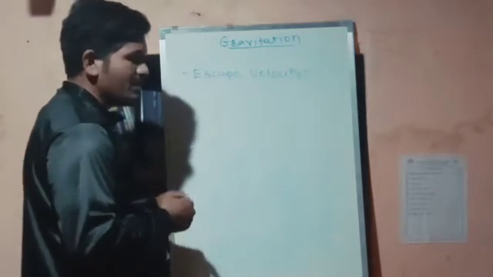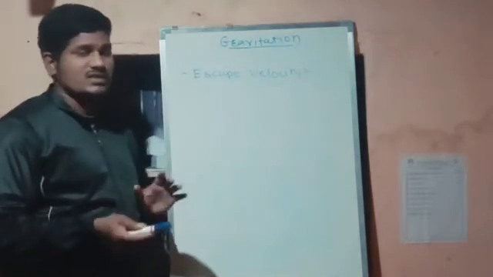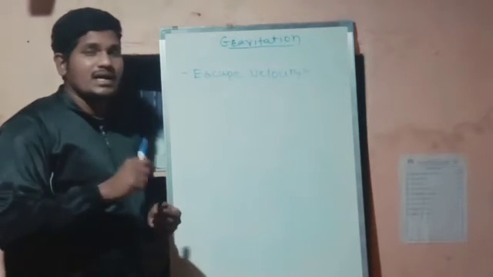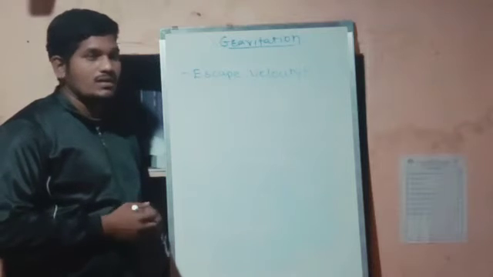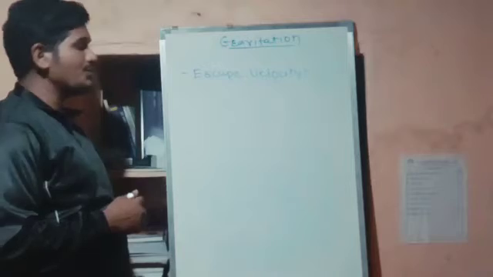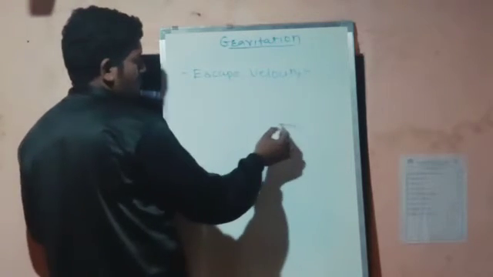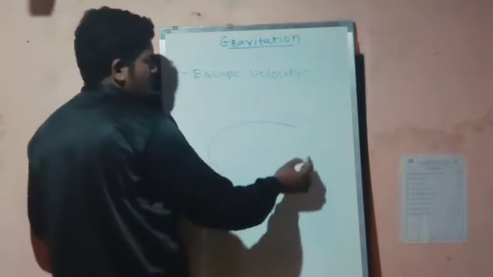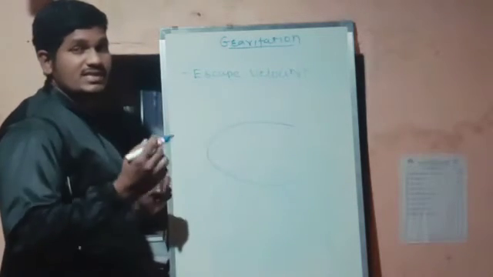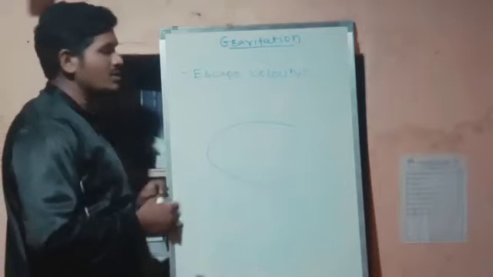Now, what do we mean by the escape velocity? To explain the escape velocity, again I have to give one example. Escape velocity means, I will give you the example again. Suppose this is Earth, and I want to send the satellite to revolve around the Earth.